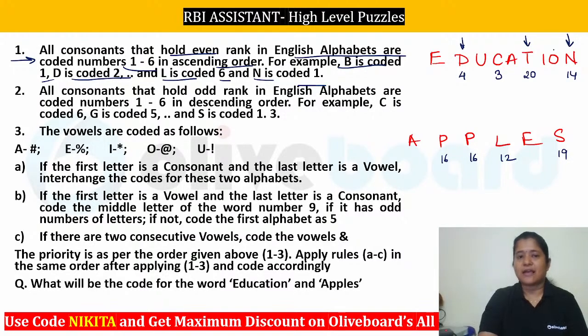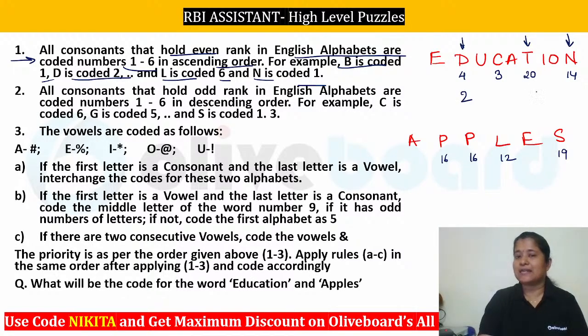So here you can see that whatever has an even position value will also have an even rank. Like D is the fourth value. So what is the rank for D? Because we are talking about even rank here, right? So it will be the second rank, ठीक है, उसका second rank होगा. So you can see that D will be coded as 2 here.